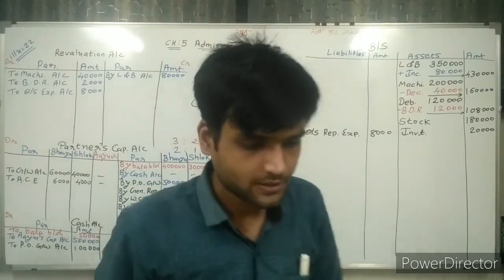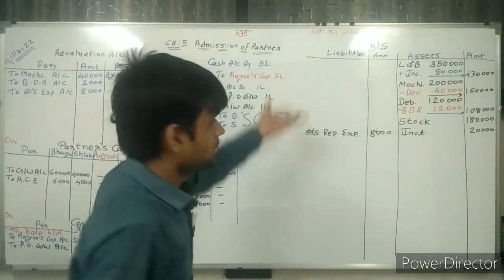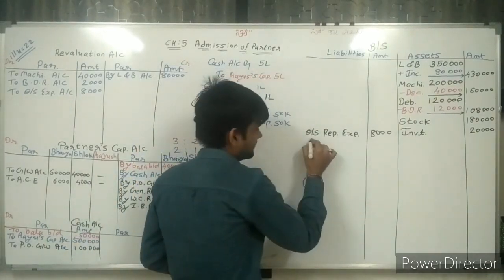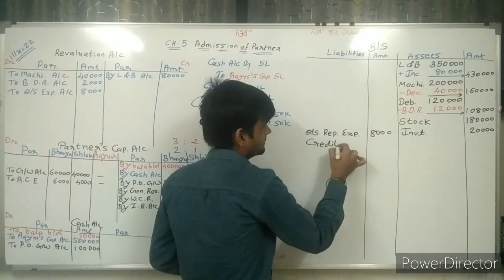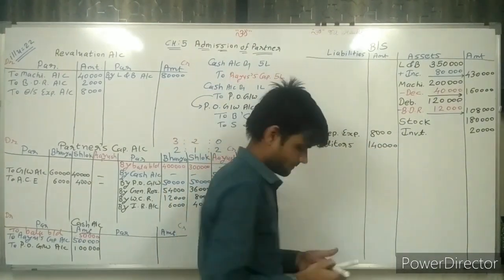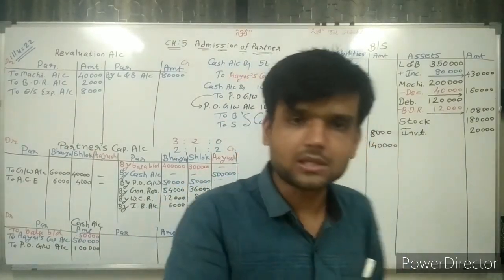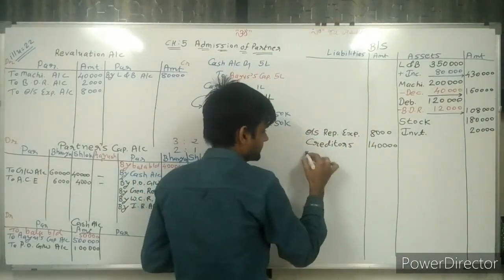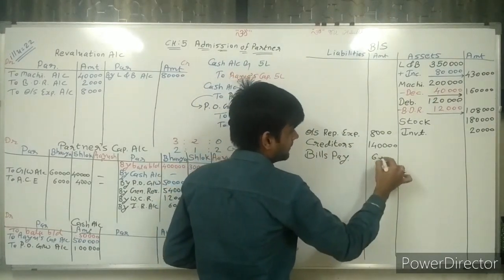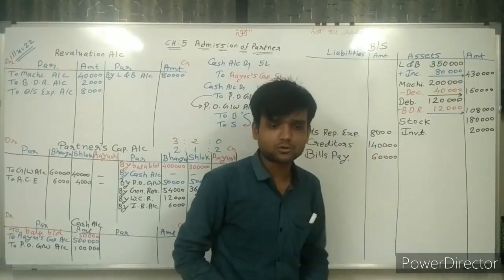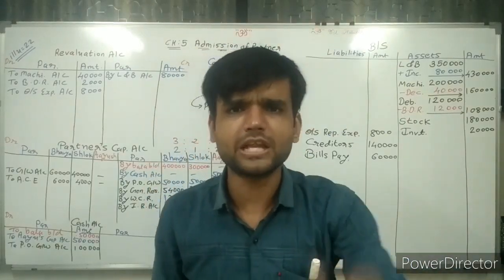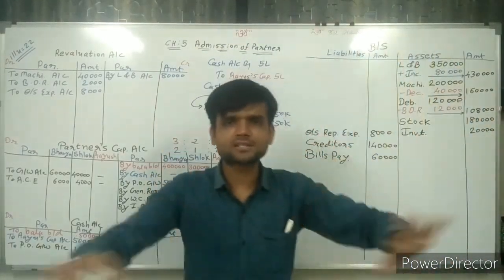Now going ahead. Sir, creditors are not written. Write it down. Creditors 1,40,000. Going ahead. Bills payable, also not written. Write it down. Bills payable 60,000. That's it, sir. 100% all the things are completed. So here the sum is completed.